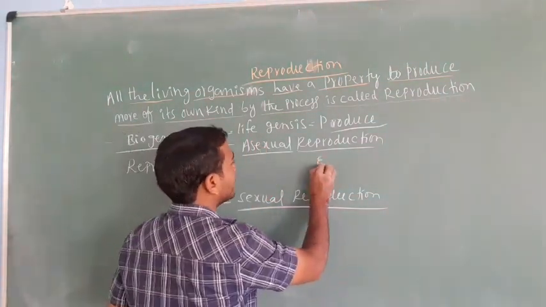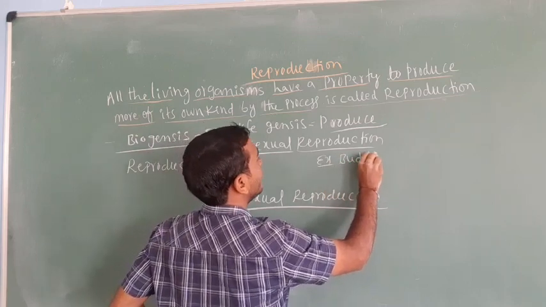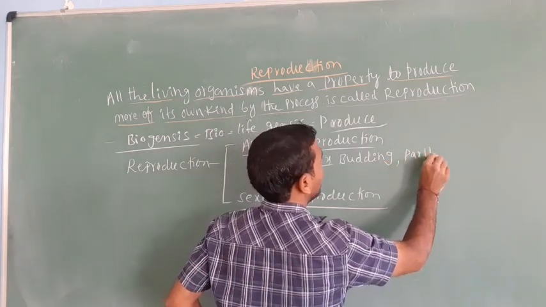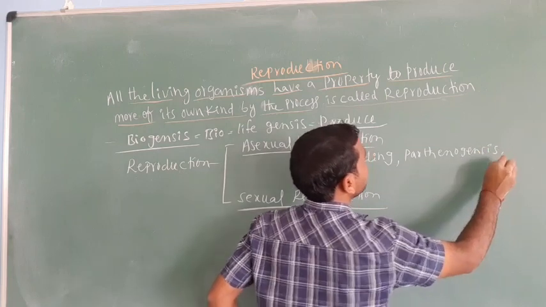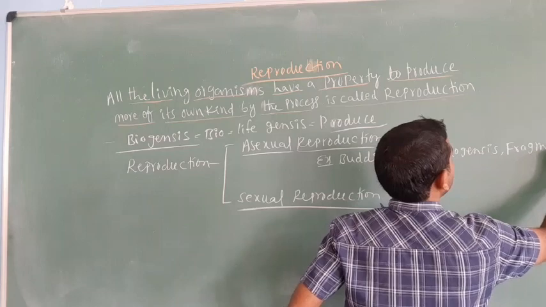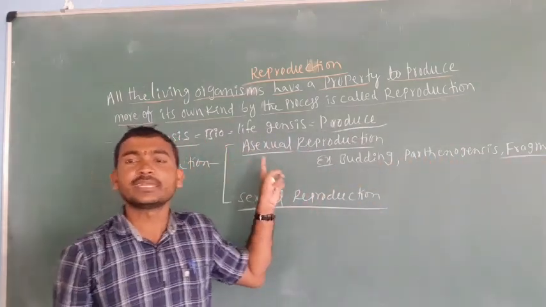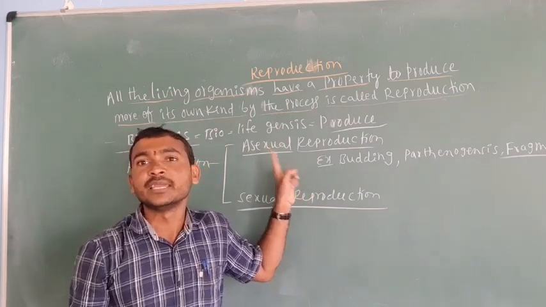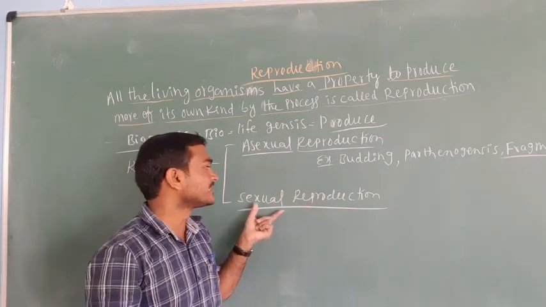Examples of asexual reproduction: some of the methods are the hydra by the process of budding, parthenogenesis, and fragmentation. These all are types of asexual reproduction without mating of male and female gametes. There is no need of male and female organisms. Now we can discuss sexual reproduction.